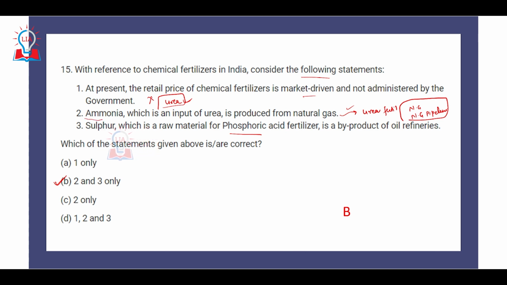So ammonia obviously is produced from natural gas, and then via Haber's process it is used for production of urea. Third is sulfur, which is used to produce phosphoric acid fertilizer, and is a byproduct of oil refinery.